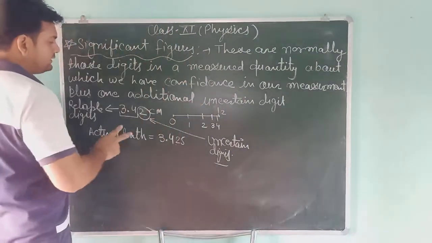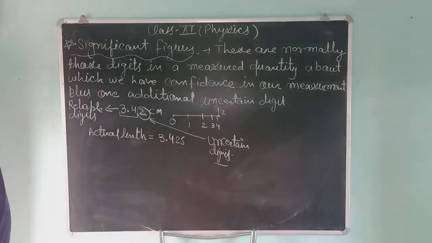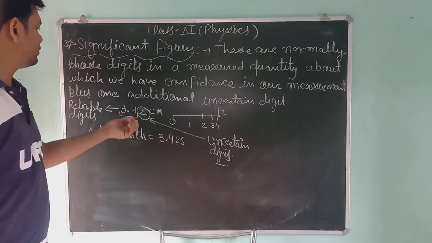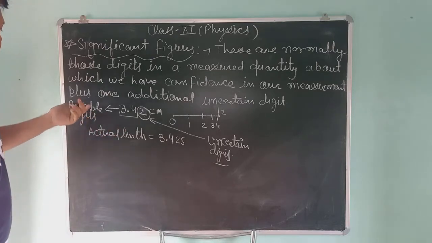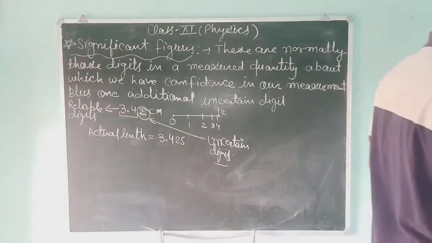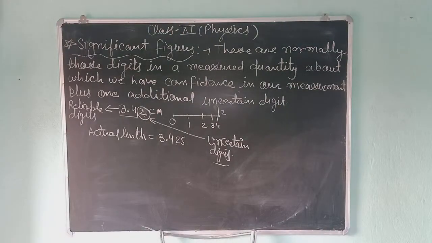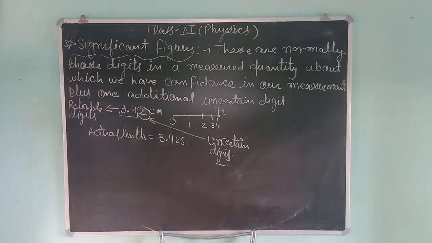So students, any significant figure is the combination of two types of digits. The first type is reliable digits, and the second is the uncertain digit. So this is the significant figure. Whenever I ask you what are the total significant figures in this number 3.42, there are a total of 3 significant figures.